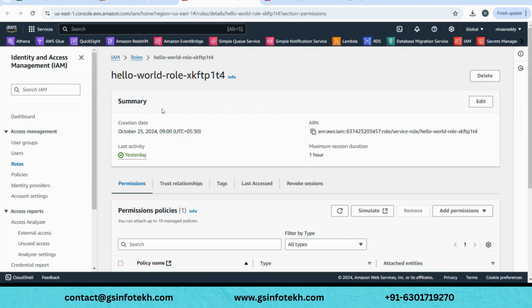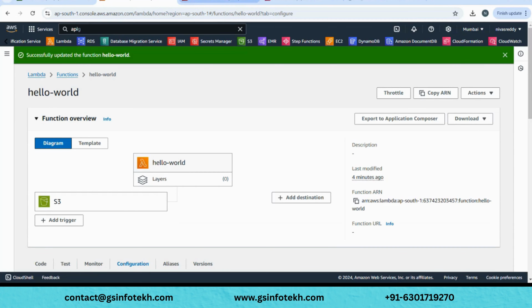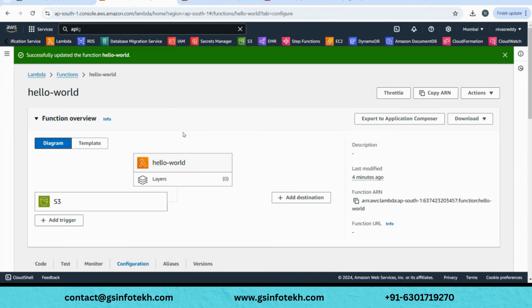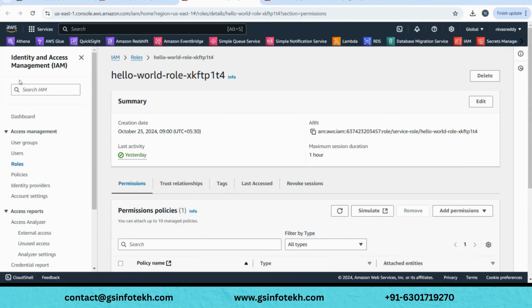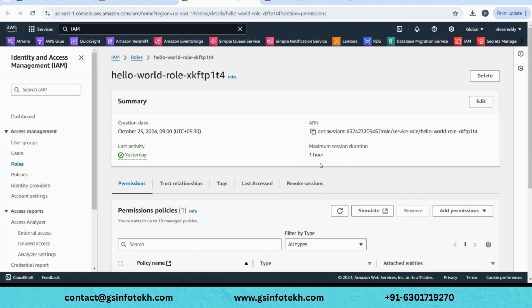Now this is an IAM console. This is the S3 console. This is your Lambda console. This is the IAM console. Within IAM, you can say what Lambda can do. What permissions does your Lambda have? Not only Lambda, but what permissions your Step Functions have. All other services are configured under one place called IAM. Just imagine, whenever you hear a name called permissions or access in AWS, you need to open IAM. Just search for IAM and open it, or since I bookmarked it, I opened it directly.